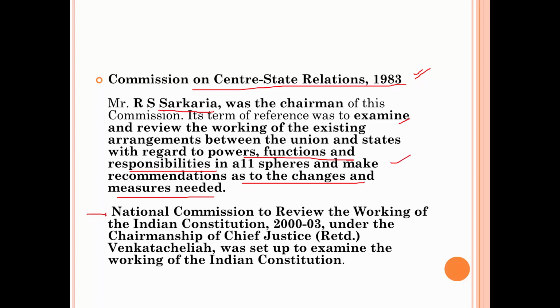And after that, the National Commission to review the working of Indian Constitution 2000 to 2003 was also formulated under the chairmanship of Venkatachaliah. He was a Chief Justice, retired Chief Justice of India. So he gave several recommendations for the review of the Constitution. You can read it in Lakshmikant book.